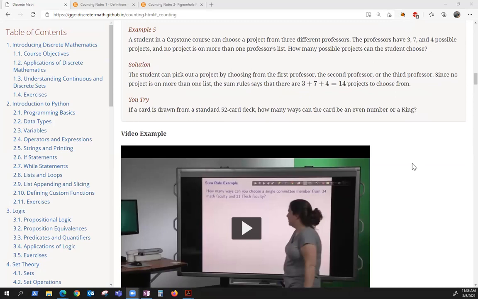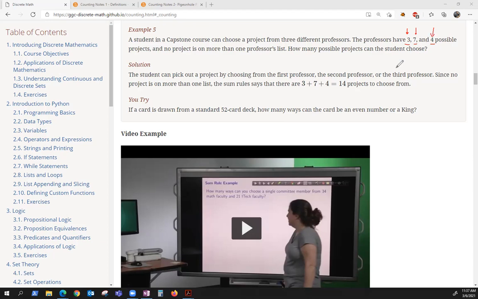A student in a capstone course can choose a project from 3 different professors. The professors have 3, 7, and 4 different projects. So the first professor has 3 projects, the second professor has 7 projects, and the third professor has 4 projects. No project is on more than one professor's list. How many possible projects can they choose?